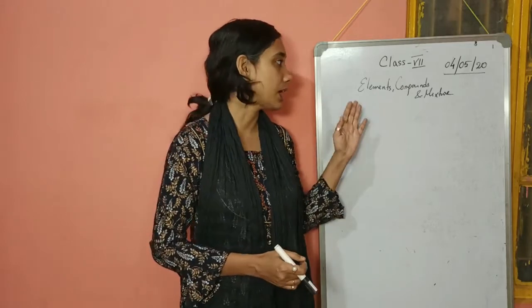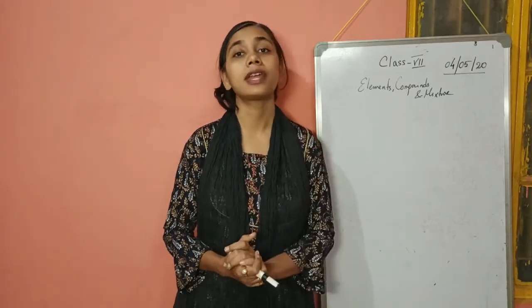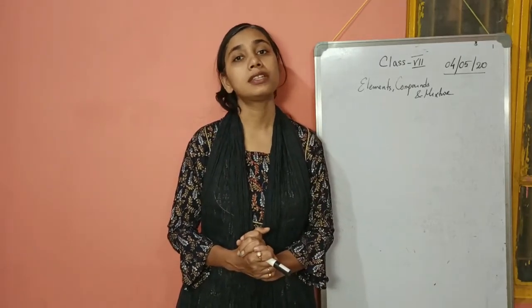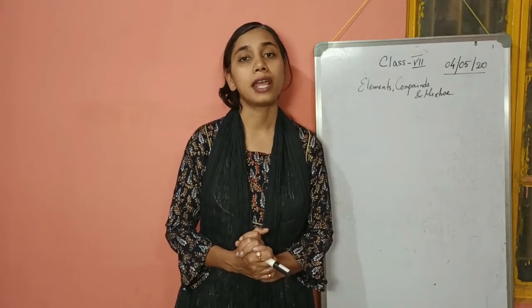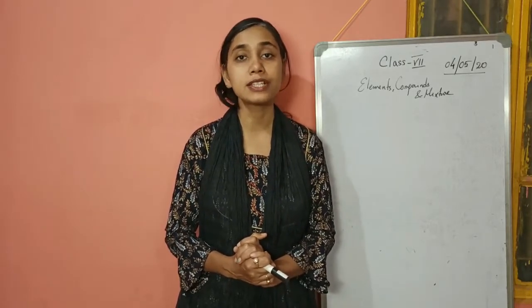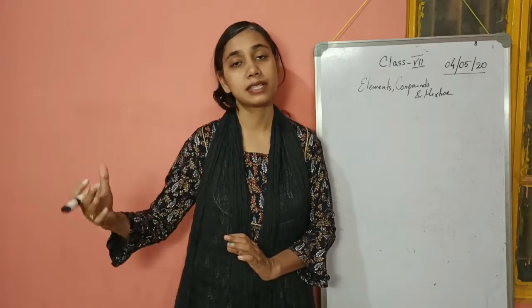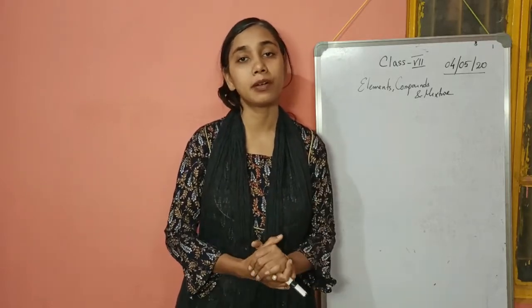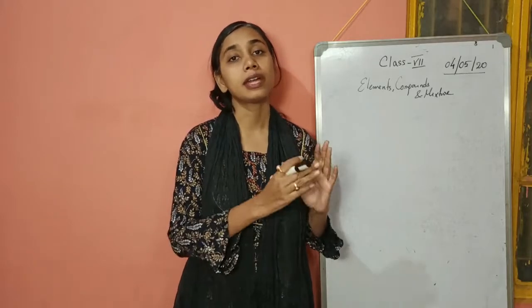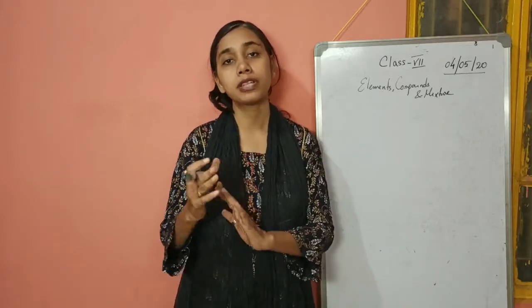So we'll start with elements. As we know, there are 118 elements found in the universe till now, and elements are pure substances which cannot be further divided into more simpler substances. Elements are actually made up of atoms. So elements, unlike compounds, are pure substances.